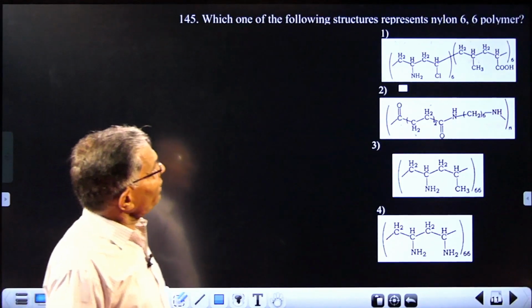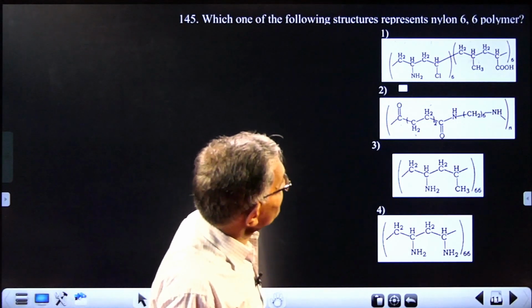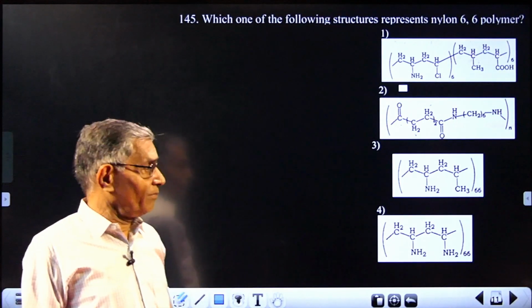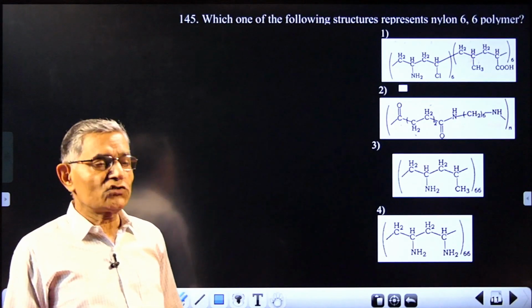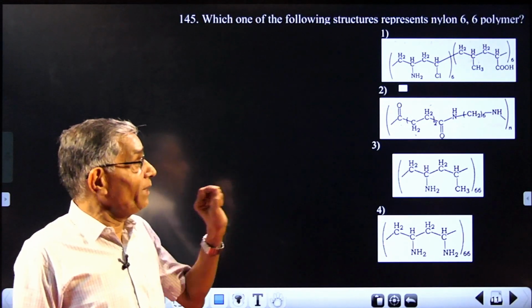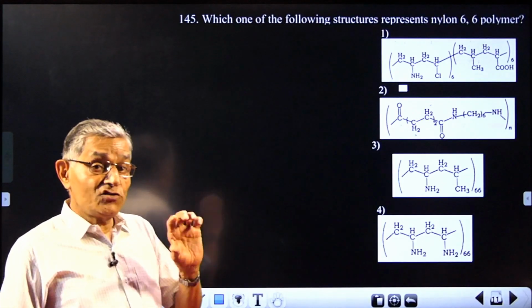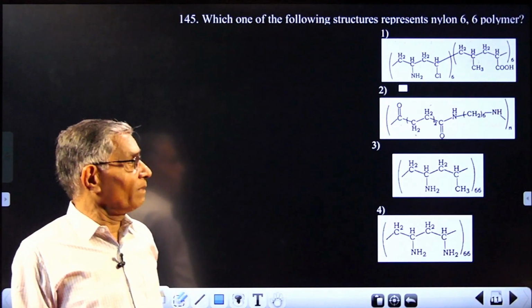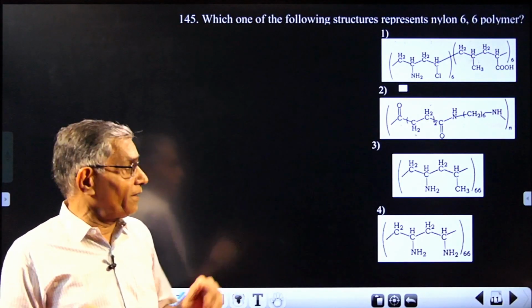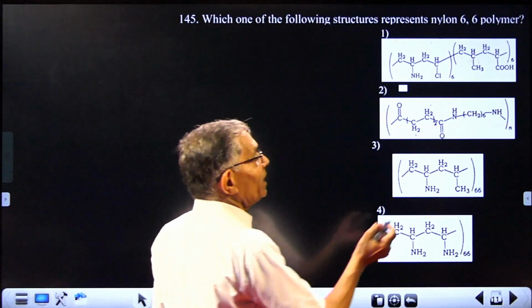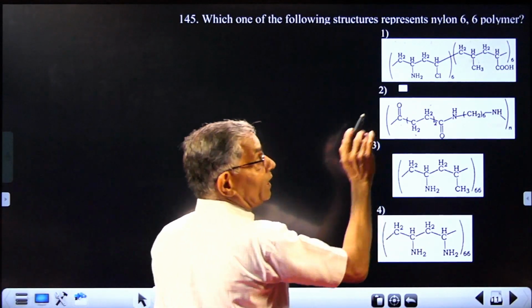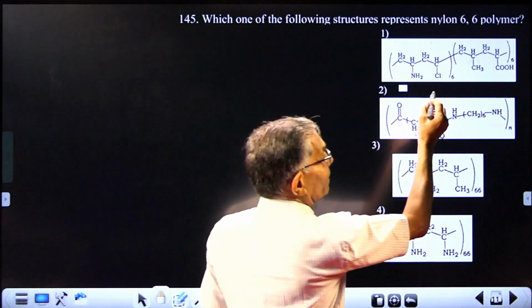Which of the following structures represents nylon 66? You know, it is hexamethylene diamine condensing with adipic acid, and both contain 6 carbon atoms. So directly you can get the answer. Hexamethylene diamine contains 6 carbon atoms.